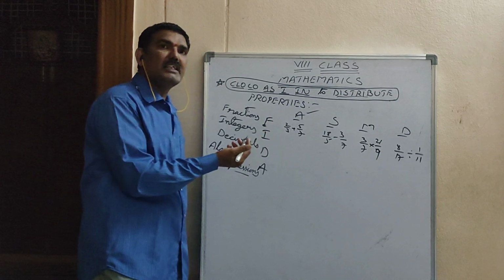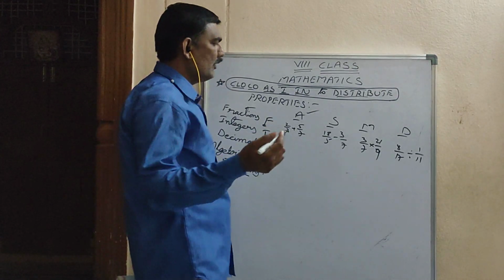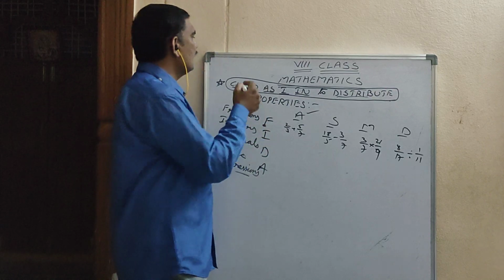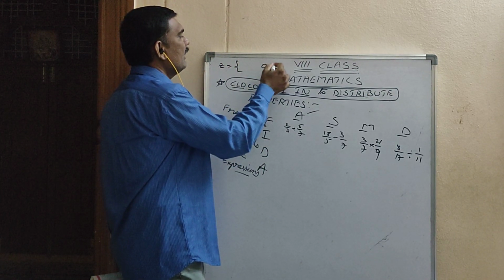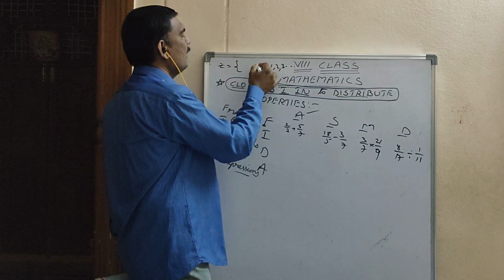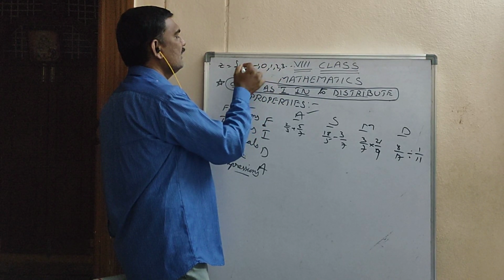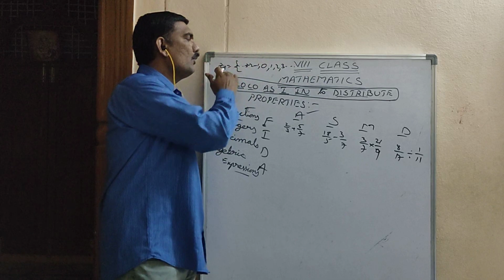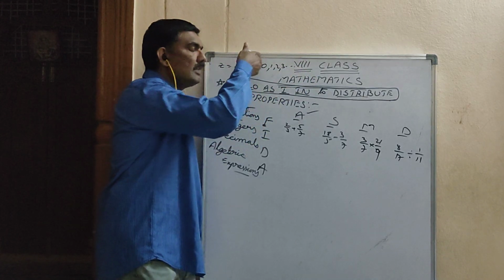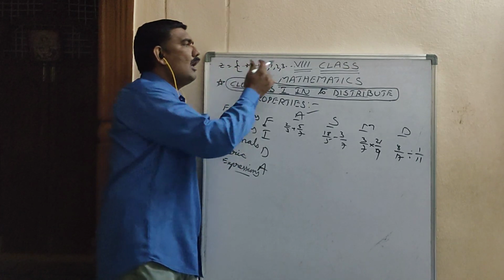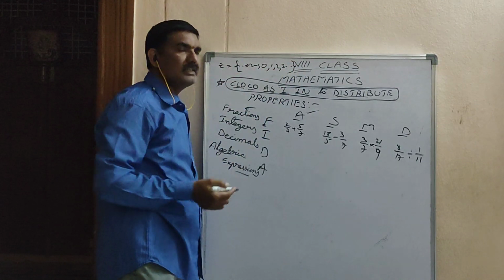I means integers. What are integers? Already you learned in 7th class. Integers are denoted with Z and in the middle 0 will be there. 1, 2, 3 this side and minus 1, minus 2, minus 3 this side. So negative numbers, positive numbers and in the middle 0, all together are called integers.